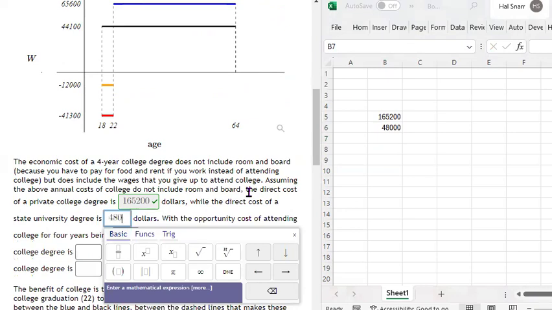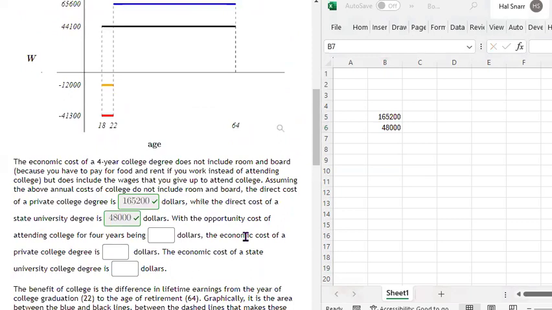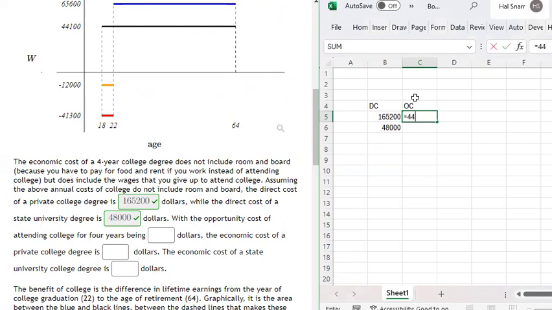Not including room and board, right? With the opportunity cost of attending college for 4 years being what? Well, we have to include, so this is the direct cost, right? Direct cost. And the opportunity cost is foregoing making $44,000 a year for 4 years, right?